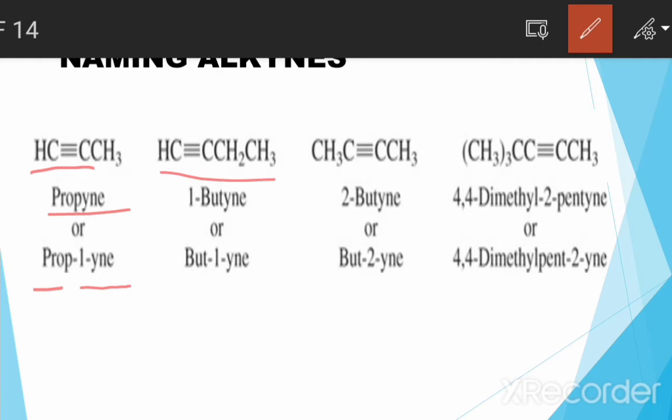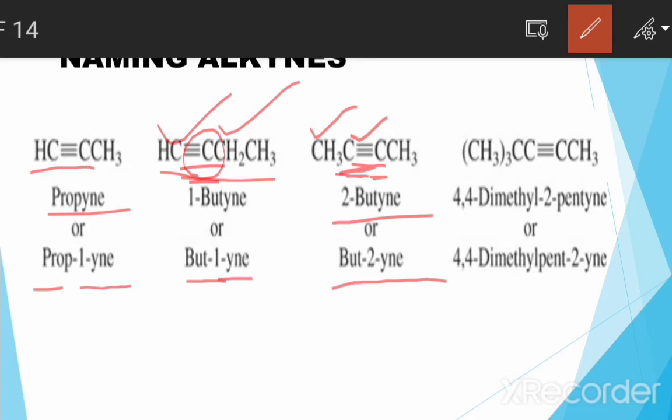If we have four carbon atoms in the chain and a triple bond between the first and second carbon, it is named 1-butyne, because one is the least number of the carbon that has the triple bond. If we change the position of the triple bond, between the 2nd and 3rd carbon, we name it 2-butyne.